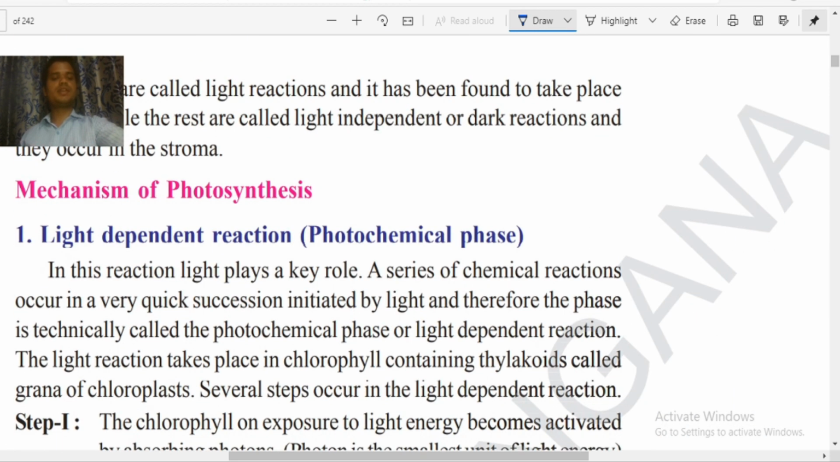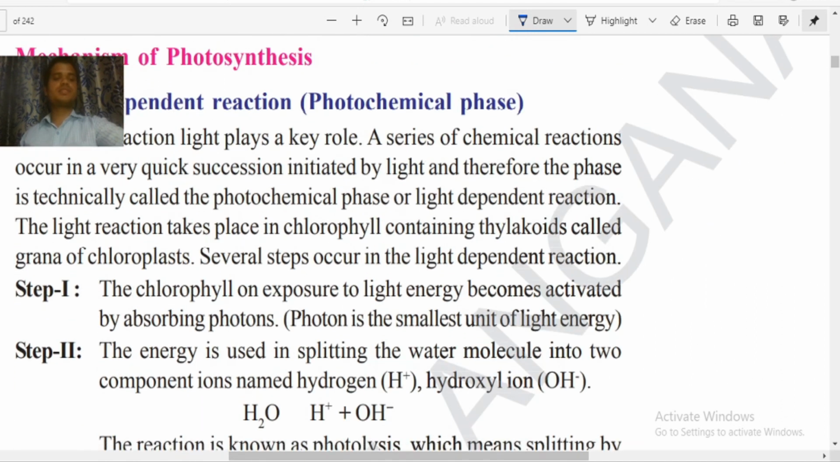Okay, now here, the mechanism of photosynthesis. As we have discussed, the photosynthesis mechanism is divided into two. This is a very important and long answer question, better you pay attention. Now what is the meaning of light dependent reaction? Light dependent reaction is nothing but a reaction that requires light, and it is also called the photochemical phase.